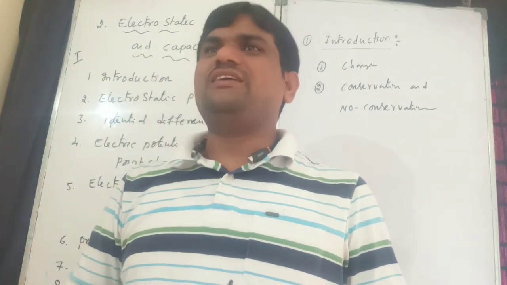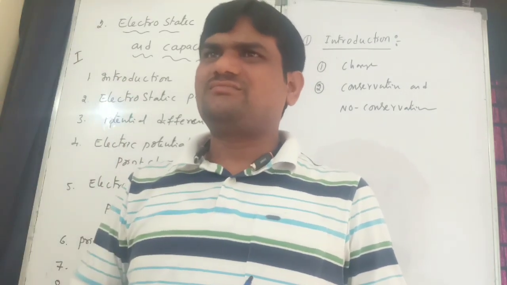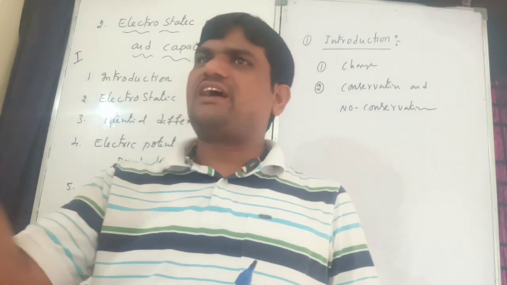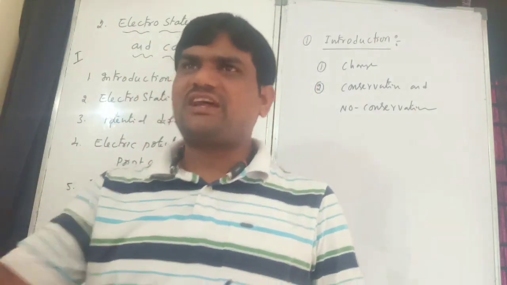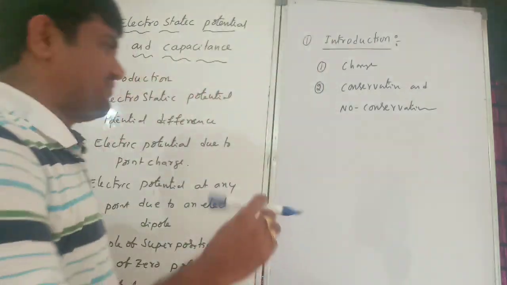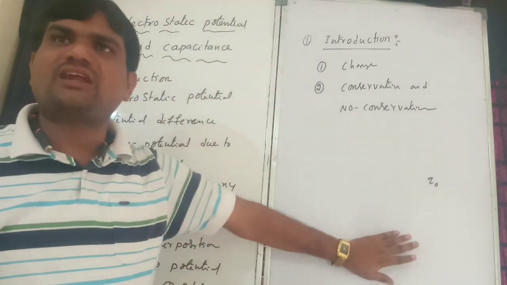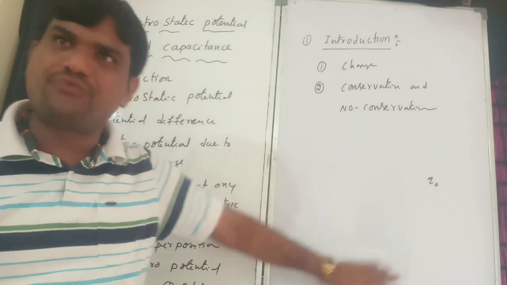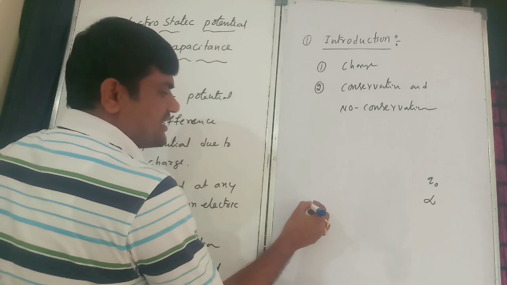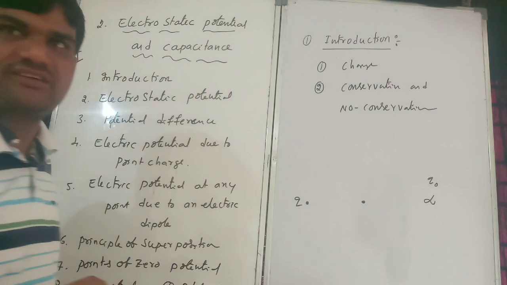In a conservative field, the work done depends only on the initial and final position. It does not depend on the path or direction. For example, here this is Q naught. Now we want to bring Q naught from infinity to where the electric field is experienced.